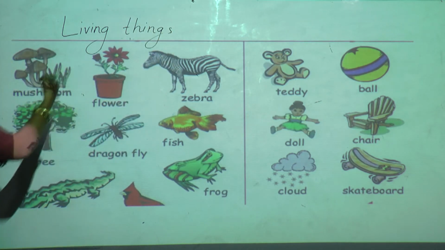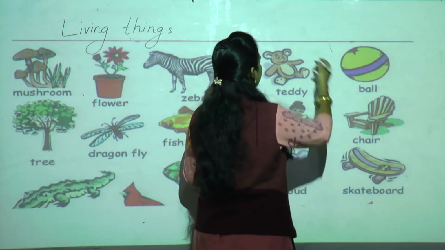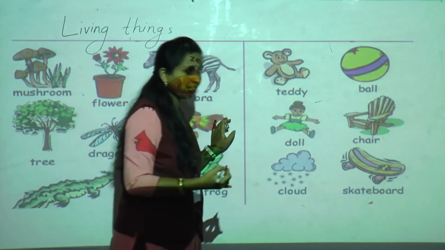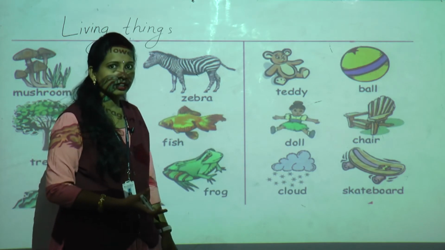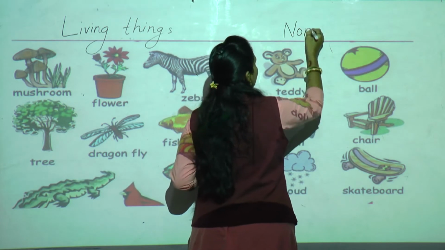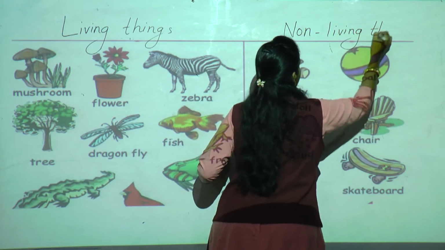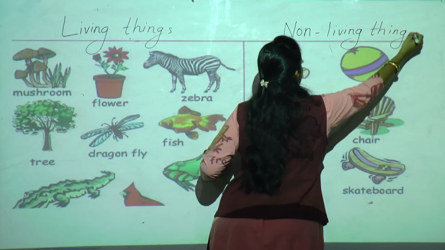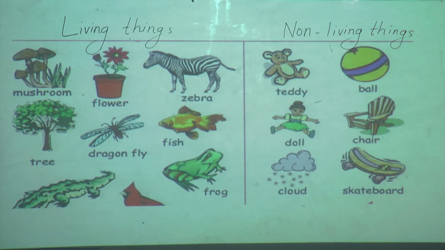Because animals, plants, they breathe, they grow, they eat food. What about this? Teddy will eat food? Teddy will breathe? No. So these are non-living things. Why is plant a living thing? Yes students, because plant grows.